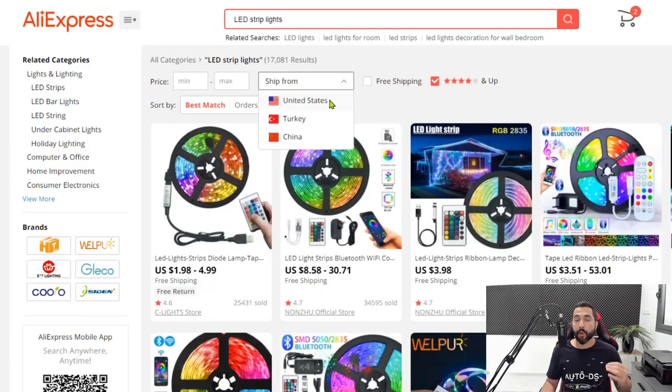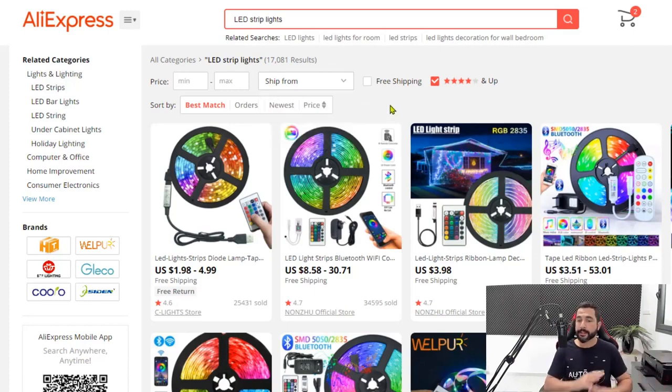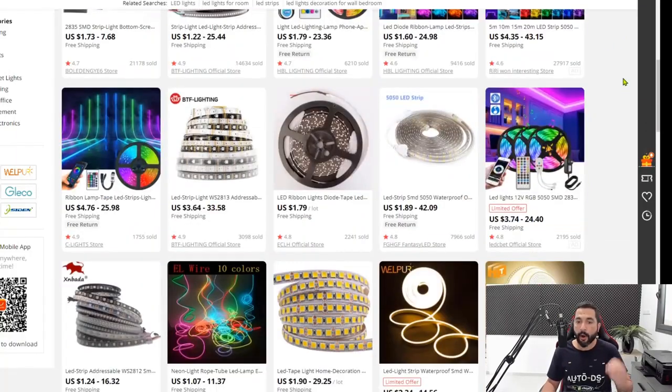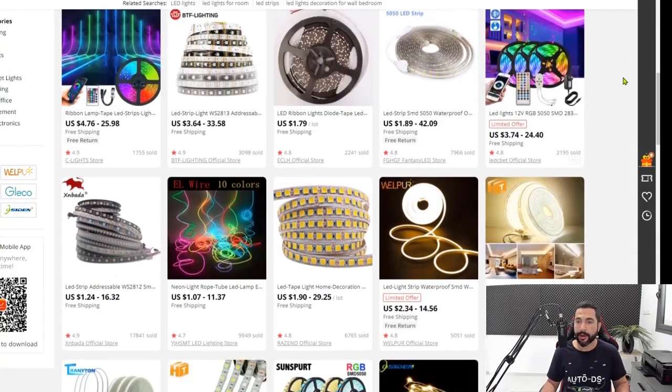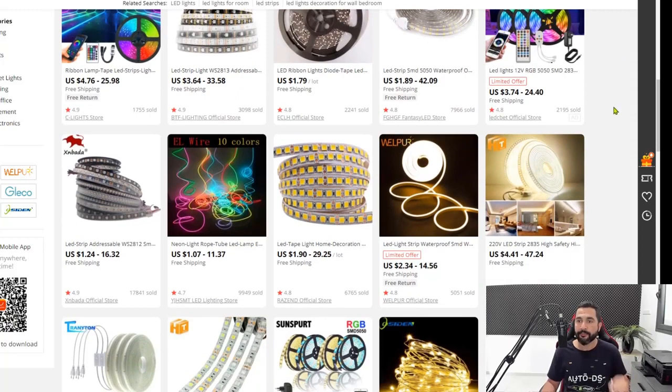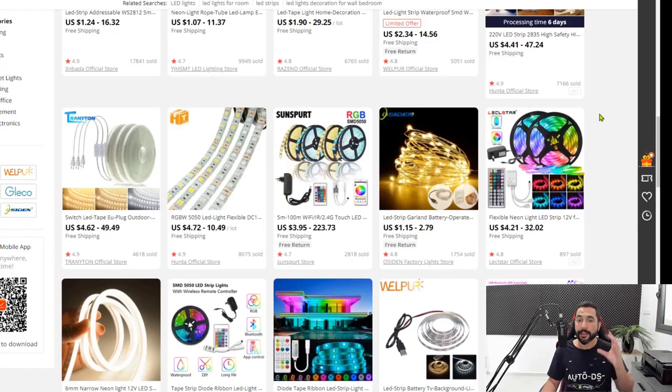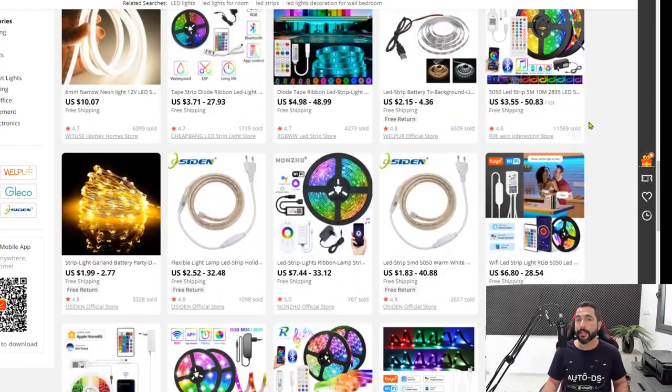You can also choose where you want to ship the products from. So if you want to look for fast shipping to the US, from the US to the US, you can choose only warehouses from the United States or Turkey or China. In this case, let's keep all of them. And if we scroll down, we can see that all of these products have 4 stars and above, and lots of them have been sold. 2,200 over here, almost 8,000 over here, another 2K here, 3,000 here. So these are really the best sellers of those LED strip lights.